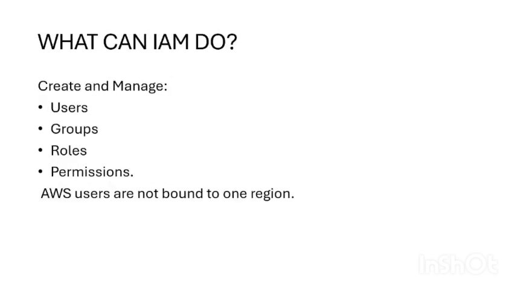What can IAM do? IAM can create and manage users, groups, roles, permissions, etc. AWS users are not bound to one region. IAM provides several functionalities such as creating groups to organize users, assigning roles for temporary access, defining permissions using policies, and managing security credentials like passwords and access keys. IAM is not region specific, so users can access services across all AWS regions. It plays a key role in maintaining security, organization, and controlling AWS accounts.